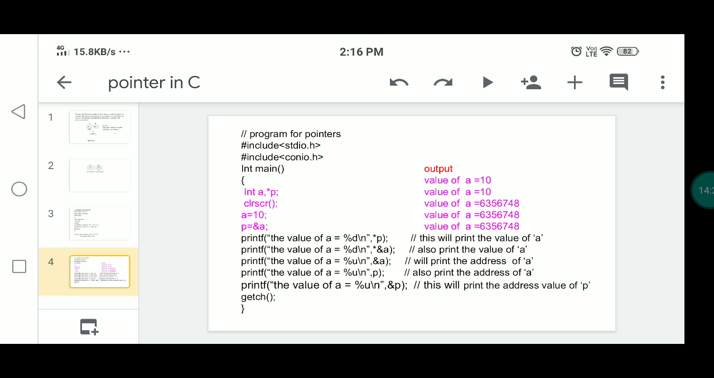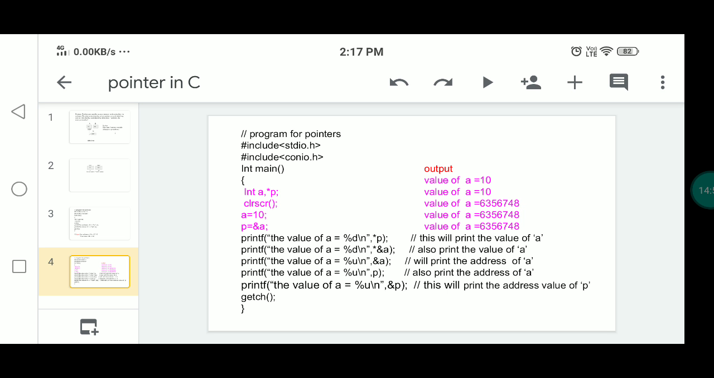You are using five print statements here. First, you print the value of a with the %d sign and *p. That means this will print the value of a. Here p is the pointer variable, and a pointer variable can point to the actual value at that address location. The pointer variable is assigned the address of a, and at that address the actual value is 10. So the output is 10.